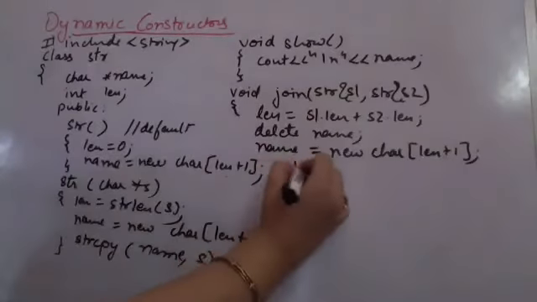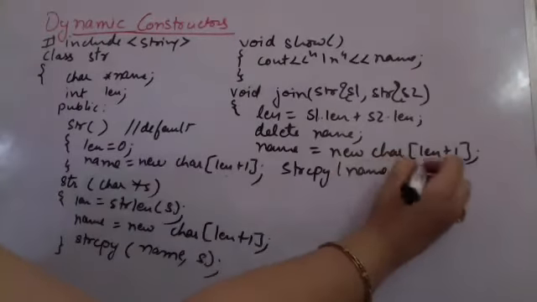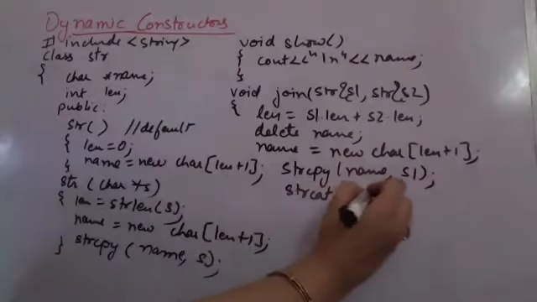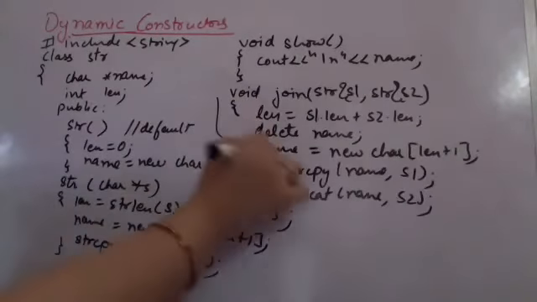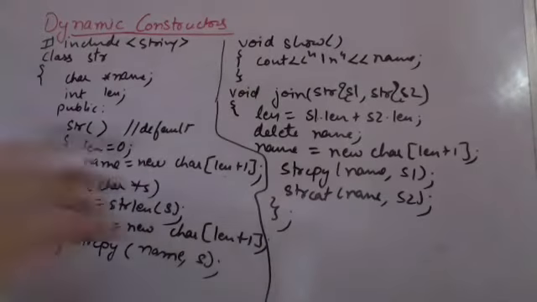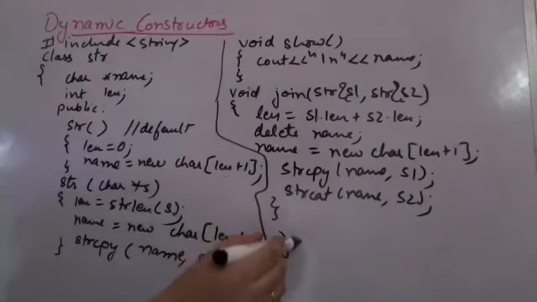So I am doing string copy name comma s1 and I am doing string cat, which is concatenation of two strings. So I am doing name comma s2. So I have joined the two strings. This is what has happened. So this is the function I have created and now I can end my class.